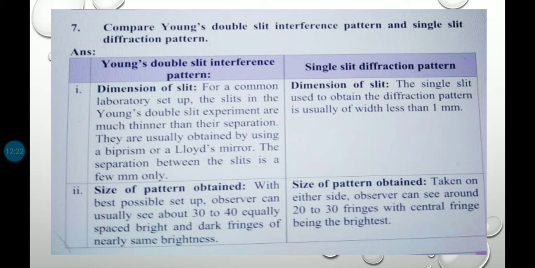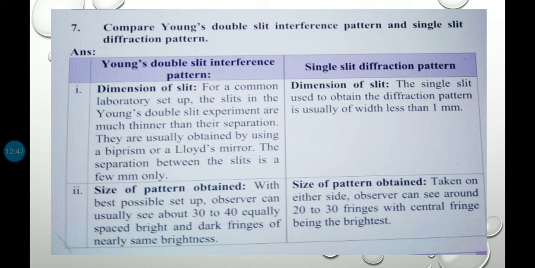Then the next one is: compare Young's double slit interference pattern and single slit diffraction pattern. Here you have to give, first, the physical quantities, that is dimension of slit and size of pattern obtained. Those physical quantities are compared here for Young's double slit interference pattern and single slit diffraction pattern.